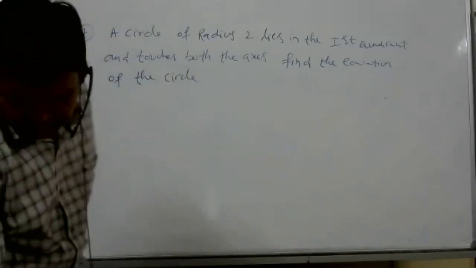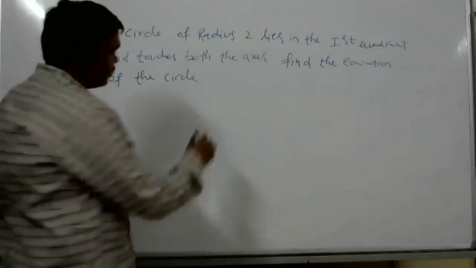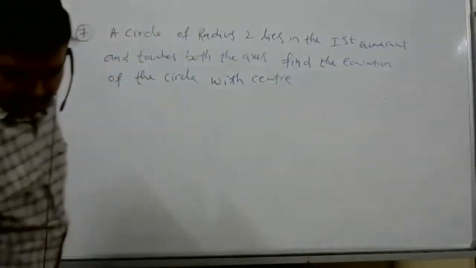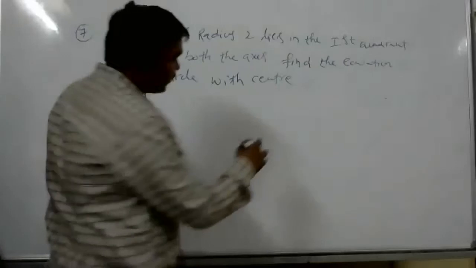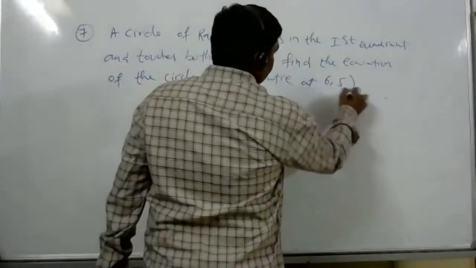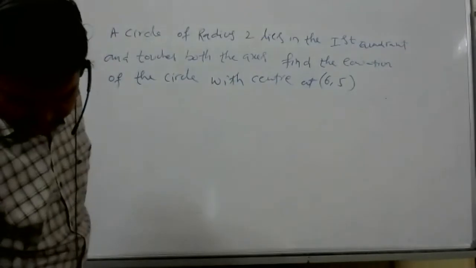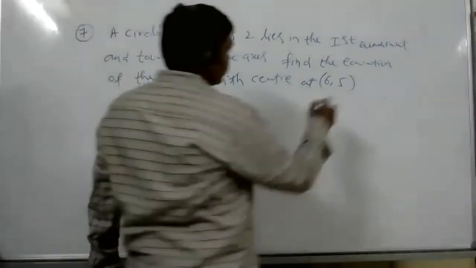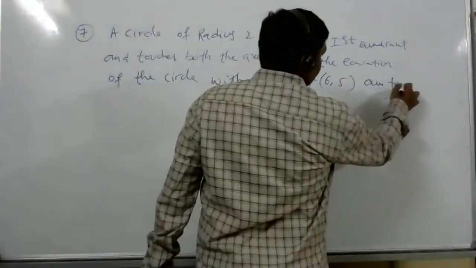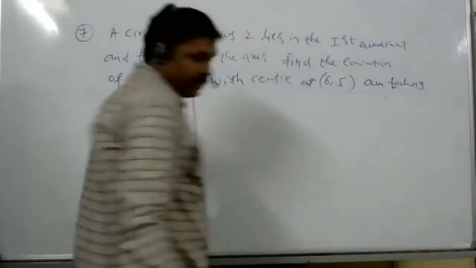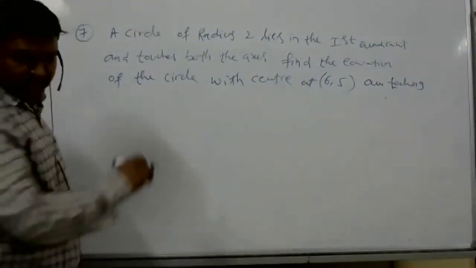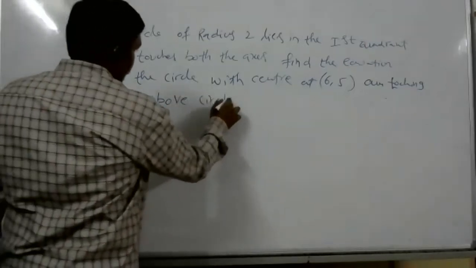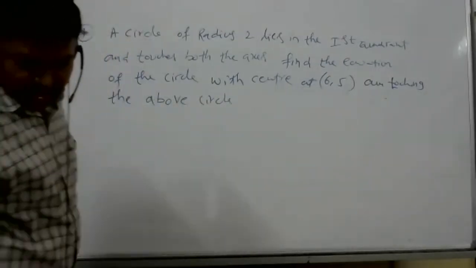Find the equation of the circle with the center at 6 comma 5 and touching the above circle externally.